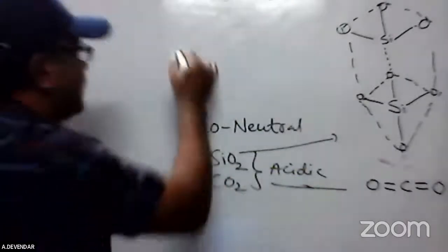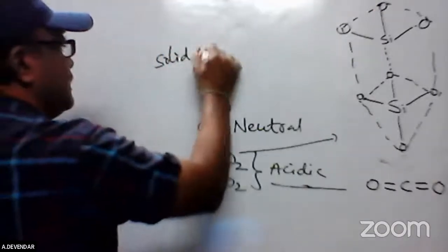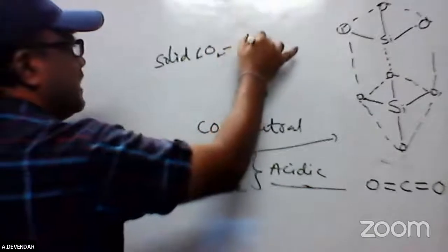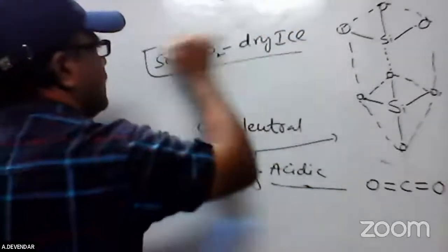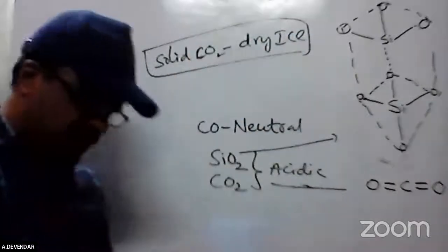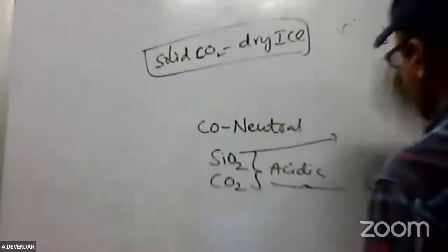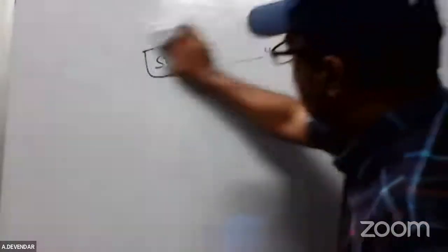But the question is, solid carbon dioxide is called dry ice. Please remember, this is a question they may ask. The solid carbon dioxide is called dry ice, which is used as a refrigerant. Okay, these are the dioxides which are used for regular purposes.